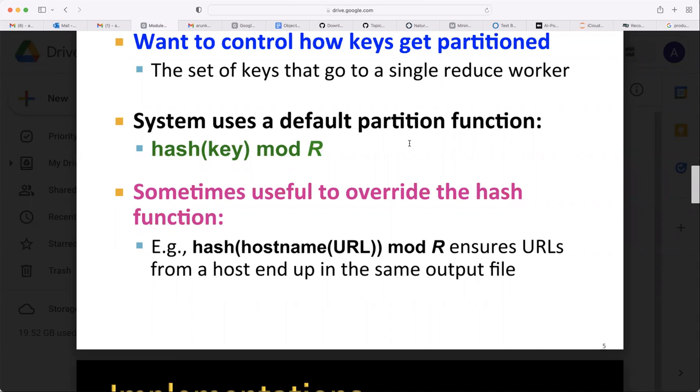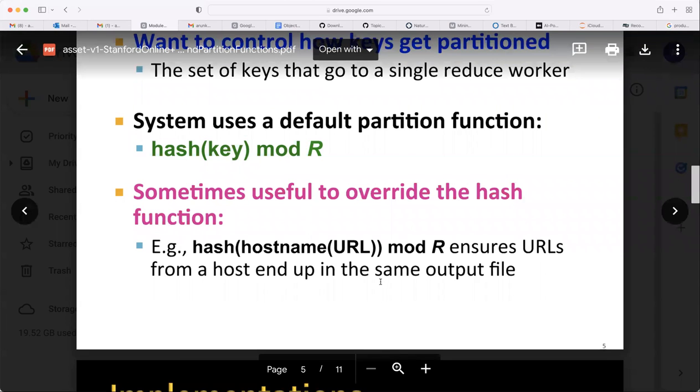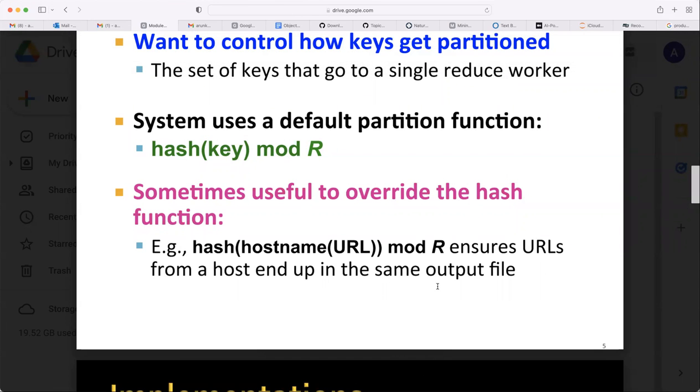The system uses a default partition function, but sometimes it is useful to override the hash function. You can override the hash function if you feel you are not getting good load balancing for these reducers. For example, hash of hostname of the URL mod R ensures URLs from a host end up in the same output file.